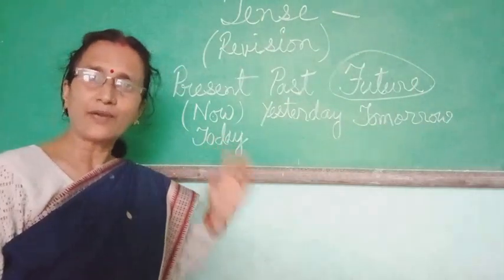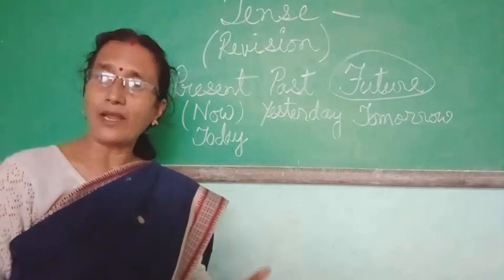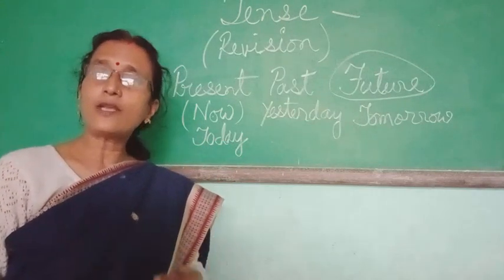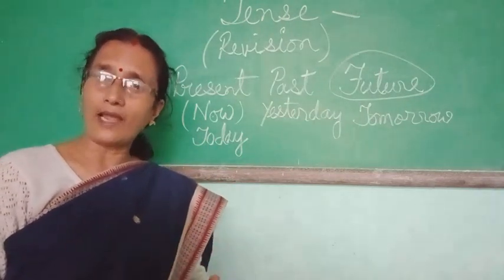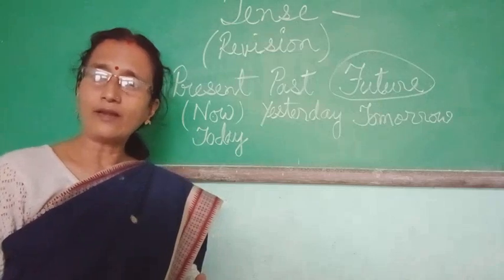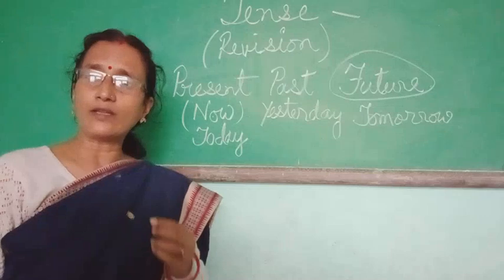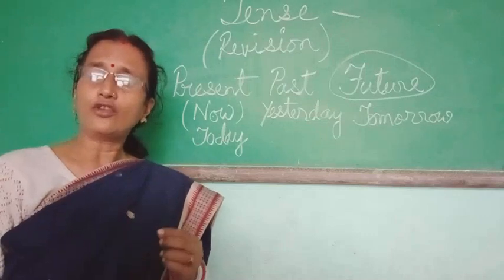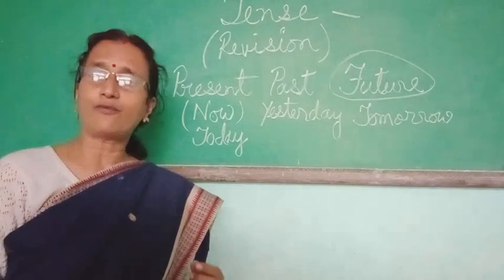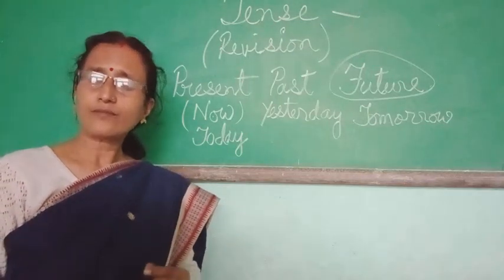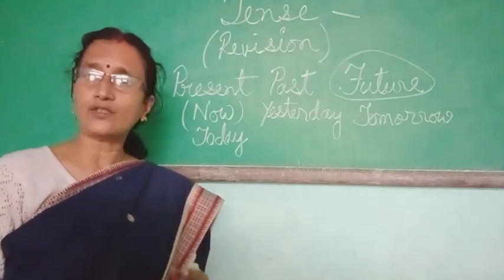Simple present tense, that is I play, she plays, they play. You are aware that when the subject is singular, when the noun or the pronoun is singular, you use s after the verb, and when the noun or the pronoun is plural, you do not use s with the verb.